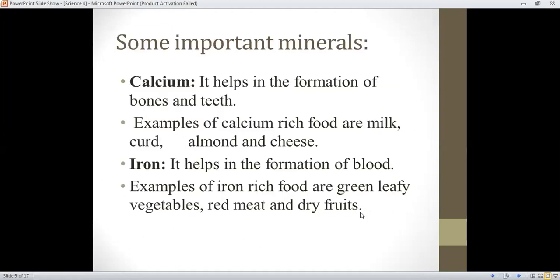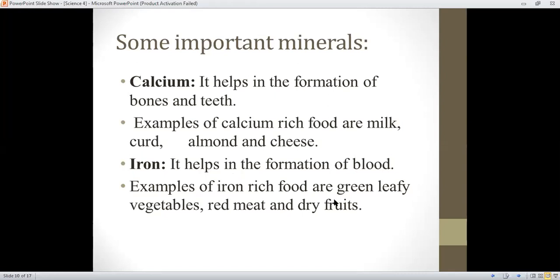Next, some important minerals. The first one is calcium. It helps in the formation of bones and teeth. Examples of calcium-rich foods are milk, curd, almond, and cheese. Yogurt is also called curd. Iron helps in the formation of blood. Examples of iron-rich foods are green leafy vegetables, red meat, and dry fruits.